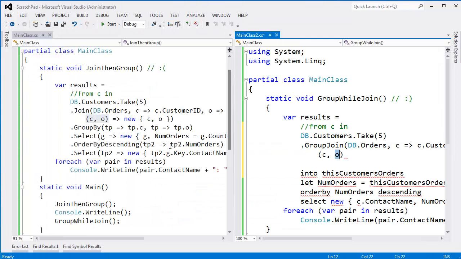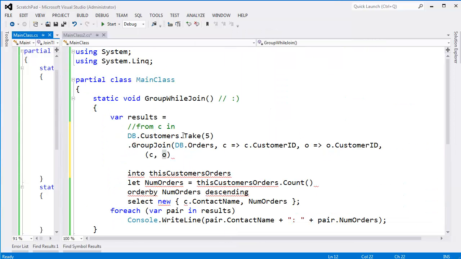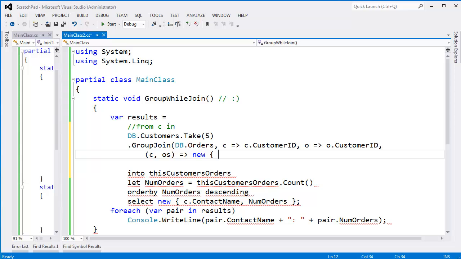All right, here on the left, this is a customer with one of his orders, or one of her orders. Either way, it's one customer with one order. But with a group join, we grouped them. Okay, I have a customer with all that customer's orders. All right, so I'm actually going to say Os, right? Customer orders. And just like before, we're going to pack this into an anonymous type for transparent identification later in our translation. But recall we had that into out here.